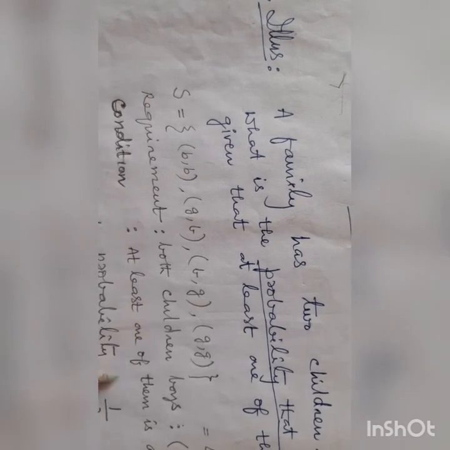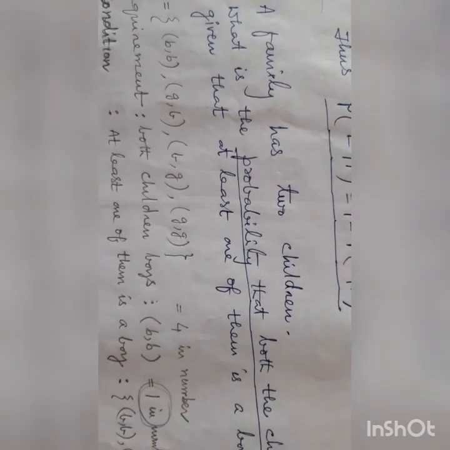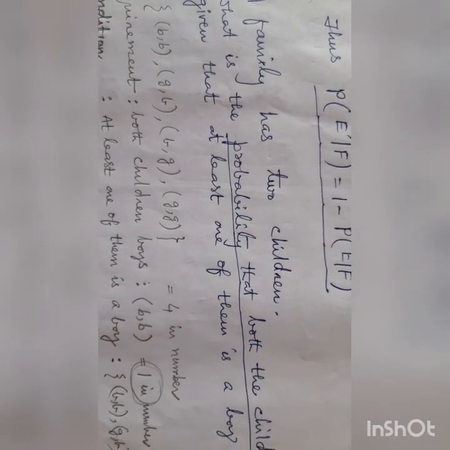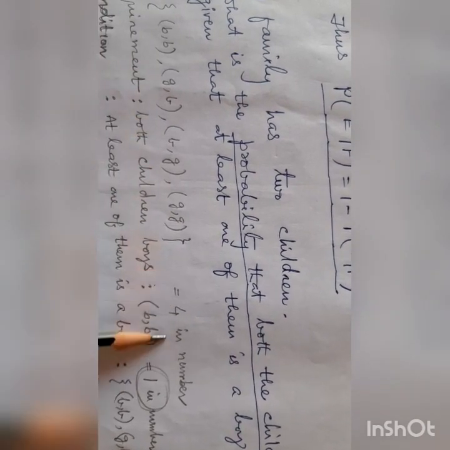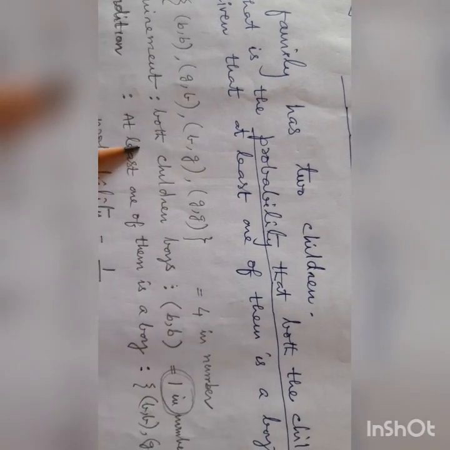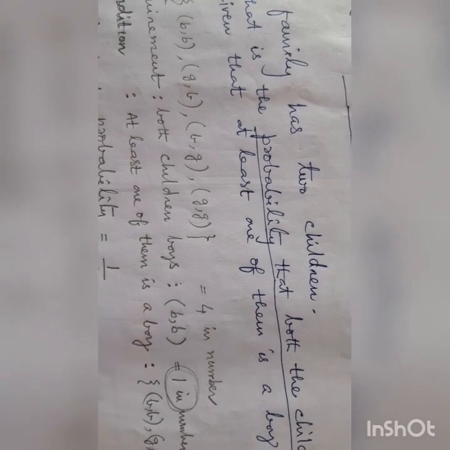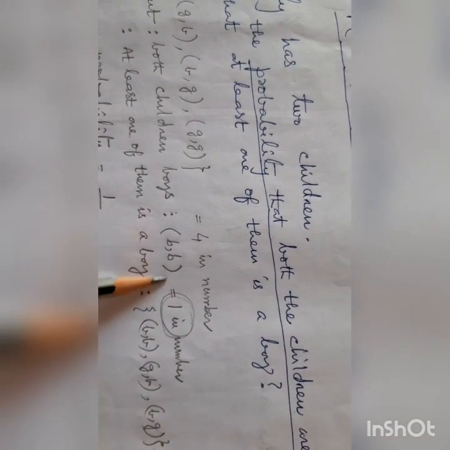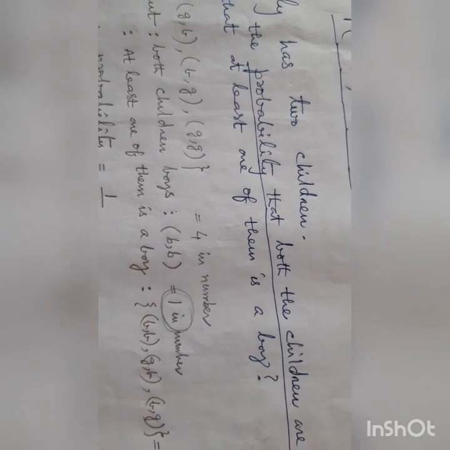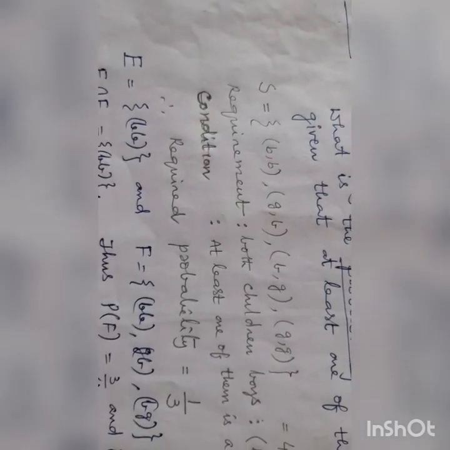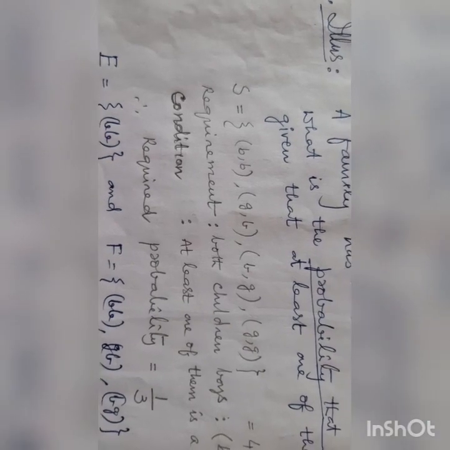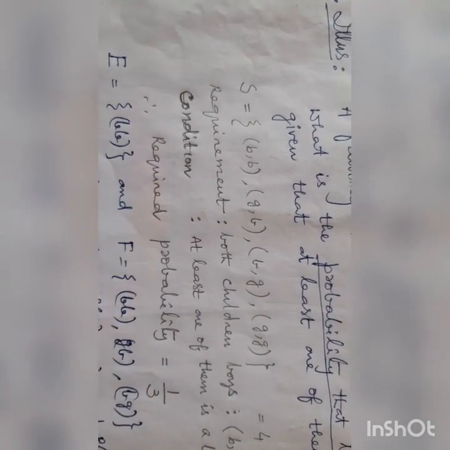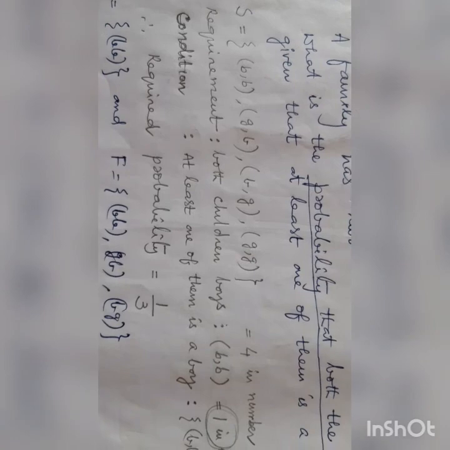The requirement is both children are boys. So this sample space is 4 in number. Both children boys means BB, which is 1 in number. Next, the condition is that at least one of them is a boy.